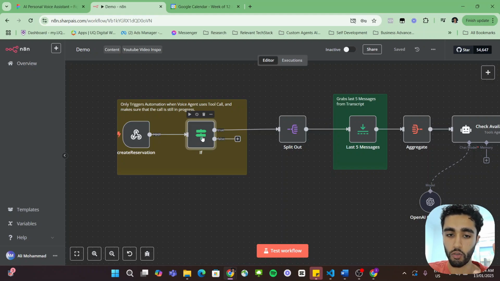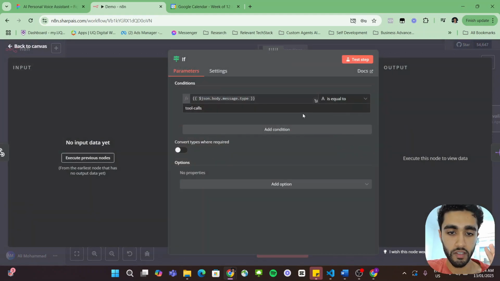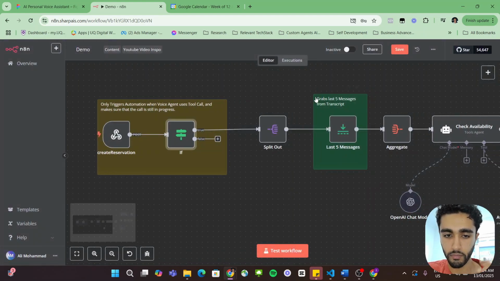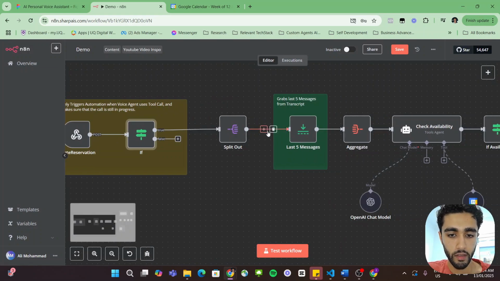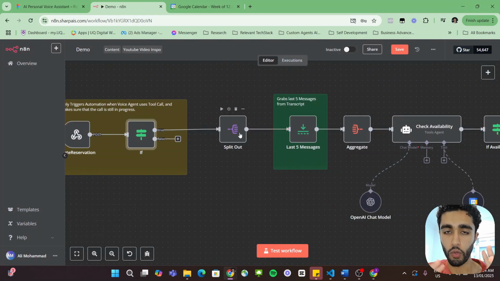Then this if statement is quite important. We basically check to make sure that the type of message that's being received is a tool call. And this basically prevents Vapi from randomly calling this tool, maybe at the start of a call, end of a call, or even during a call when it's not meant to. So this is just a double check to make sure that the message type is a tool call when we want it to. Then we essentially split all that information out into different categories.